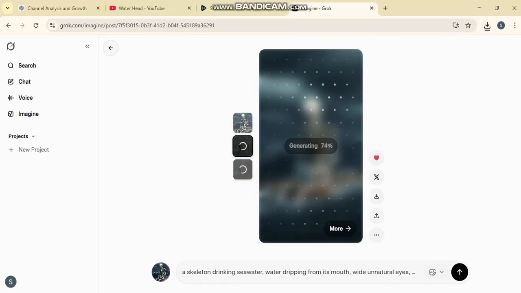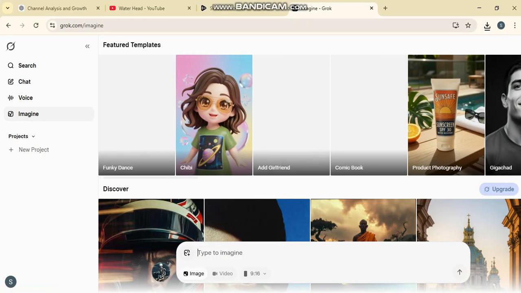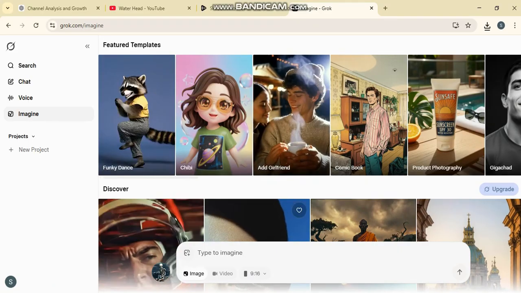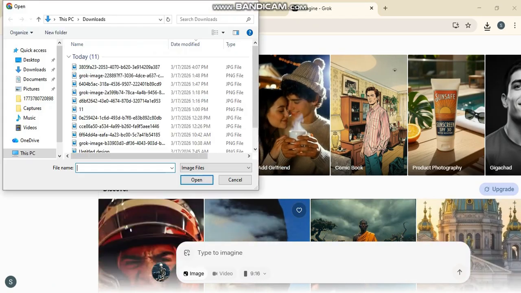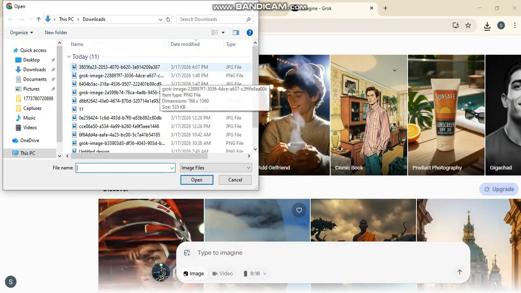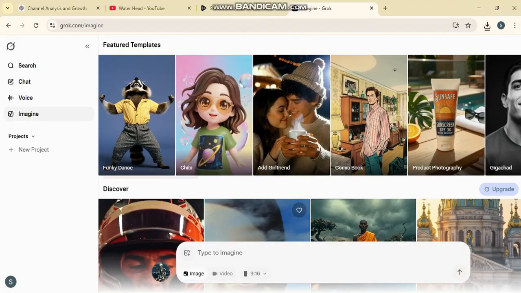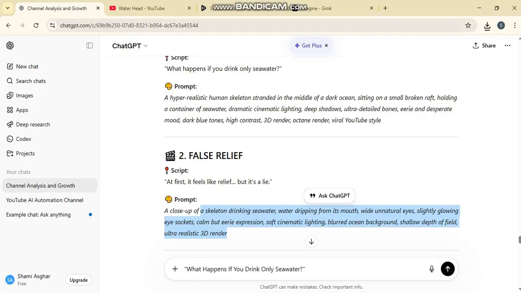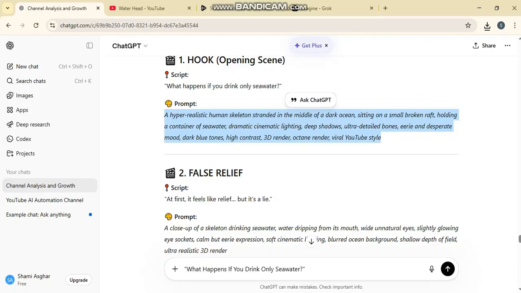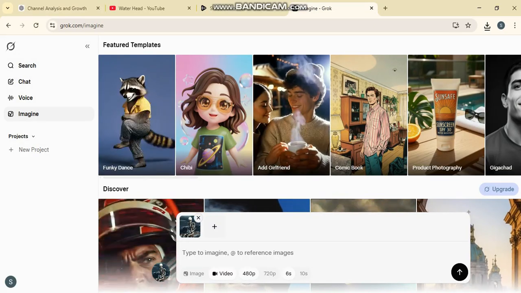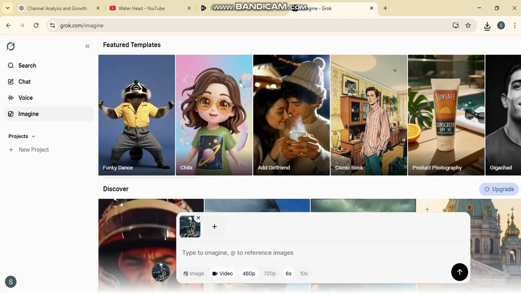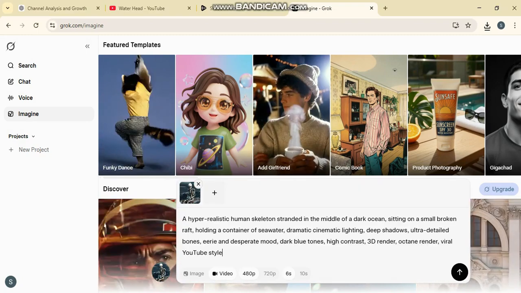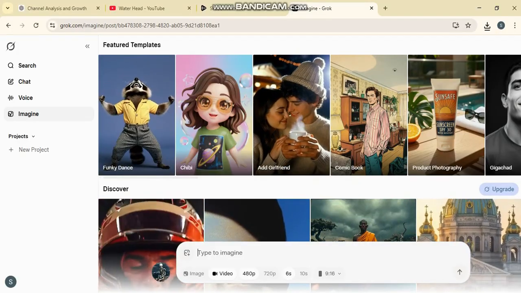Once your images are generated, go ahead and generate each one individually, making sure you do not miss any. After that, download all of them to your device. Then moving forward, you will need to go to this section, and when you arrive, simply click right here to continue. After clicking on the button, you should just select animate image, okay? Then take the image you have here and upload it. Once it's uploaded, you'll take the first image prompt that you had, that same image prompt, and paste it right here exactly as it is. You're going to paste it into this field, making sure everything is included. After you've pasted it, just click on it and then the video will start being created.